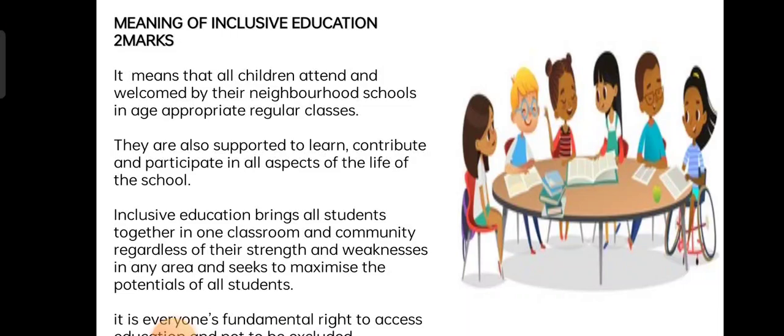In olden days, disabled people were not joining school, but later on they added this disability. These children with disability and learning difficulties are put together under one roof so that they get an equal opportunity. This is the exact meaning of inclusive education.